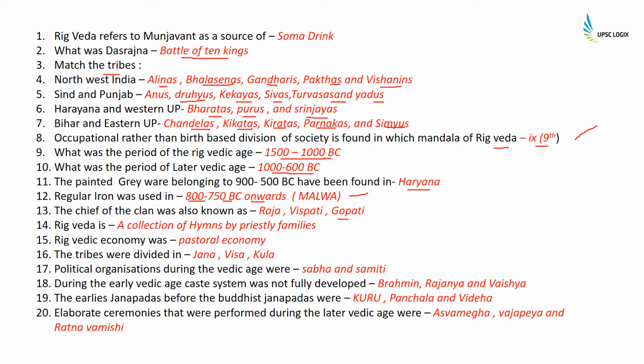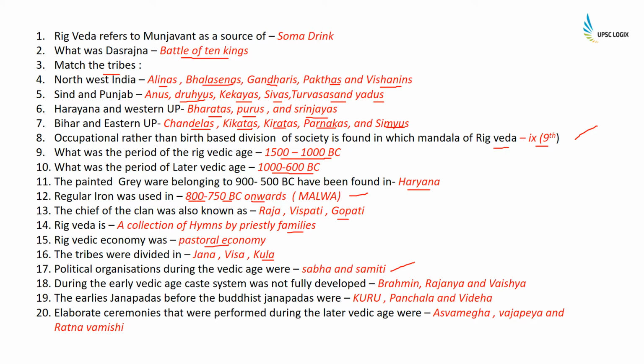Rig Veda is a collection of hymns by priestly families. The Rig Vedic economy was a pastoral economy. The tribes were divided into Jana, Vis and Kula. Political organizations during the Vedic age were Sabha and Samiti.